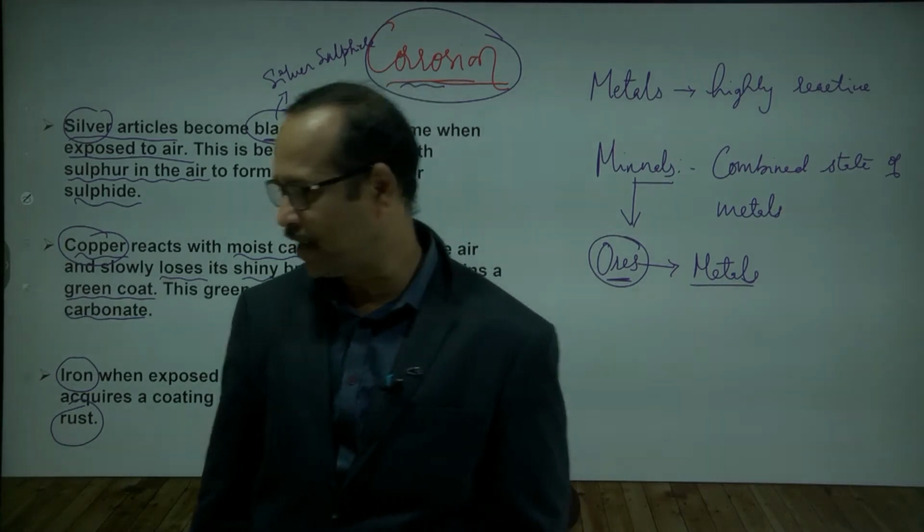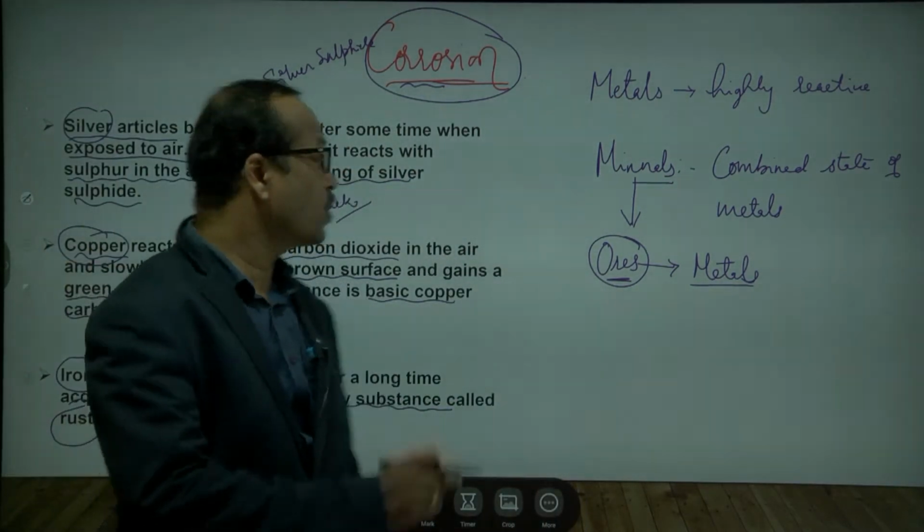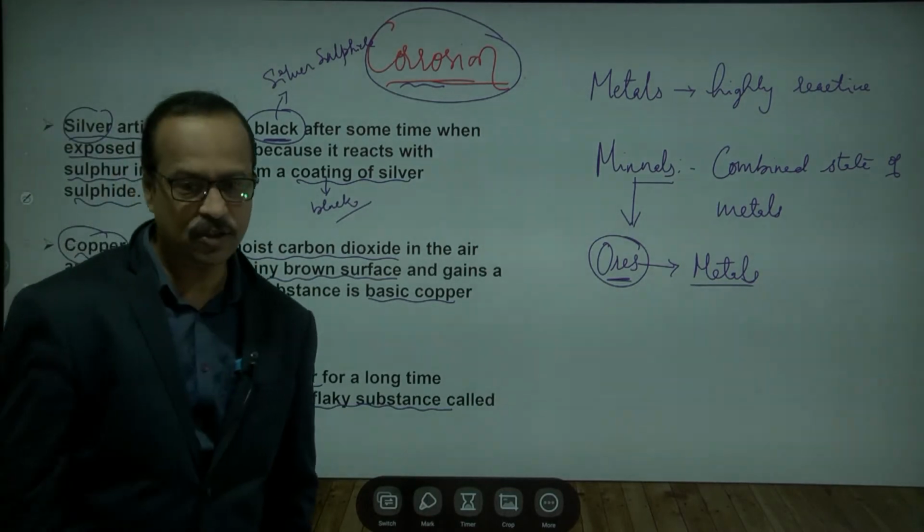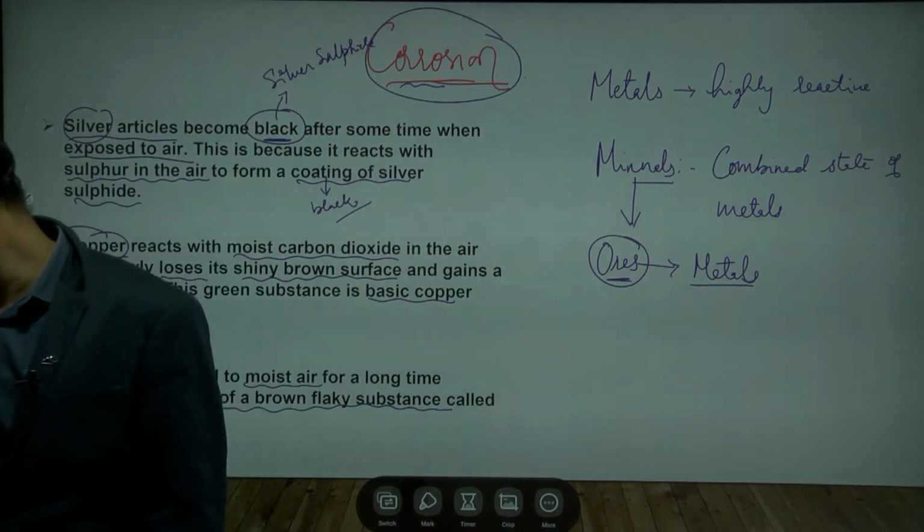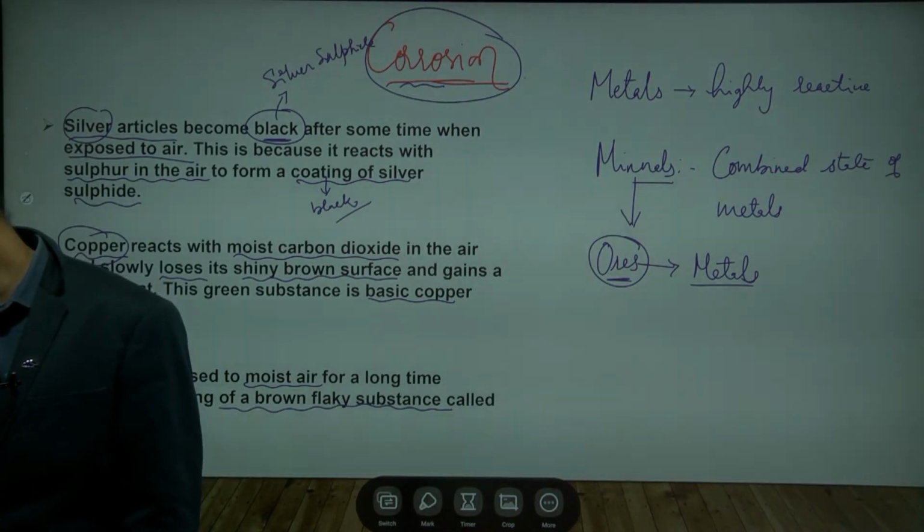First you write the definition of corrosion. Note it down, otherwise take a screenshot and write it later, your wish. So first write the corrosion definition.